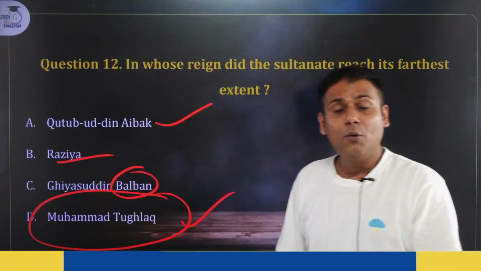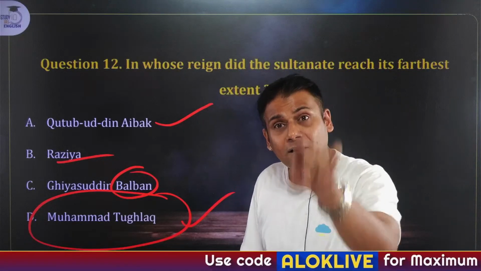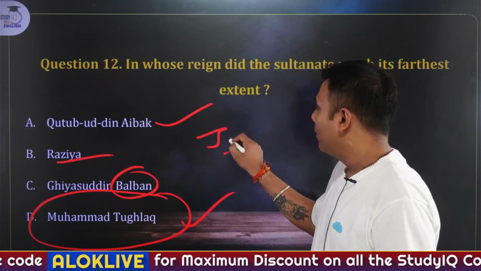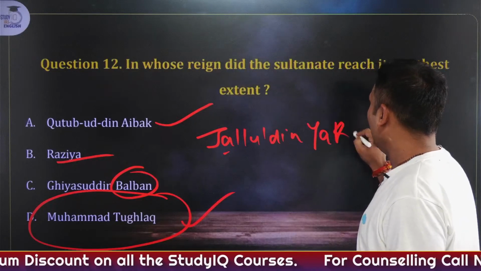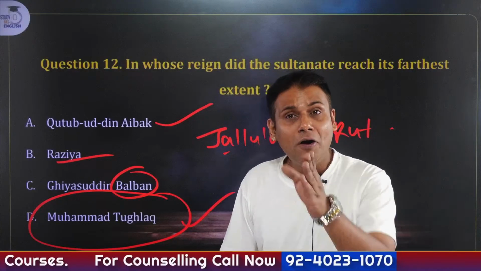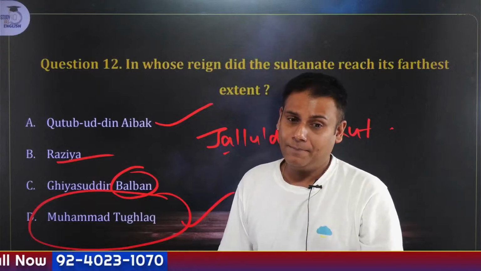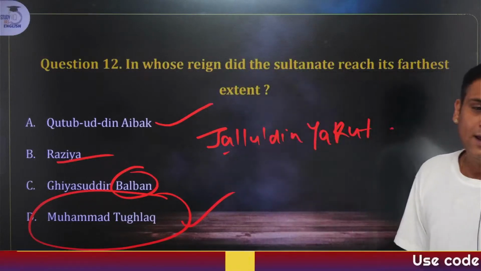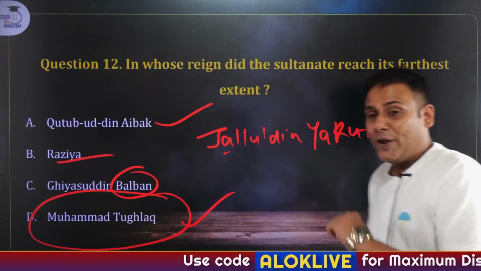But Razia Sultana was the only female ruler of the Delhi Sultanate to include non-Turks in the administration. She had a personal slave, Malik Jalaluddin Yaqut, an Abyssinian, an African slave, a non-Turk inducted into the administration for the first time. So she could not expand much. So the answer here is D, Muhammad bin Tughlaq. Okay, moving on to the next.